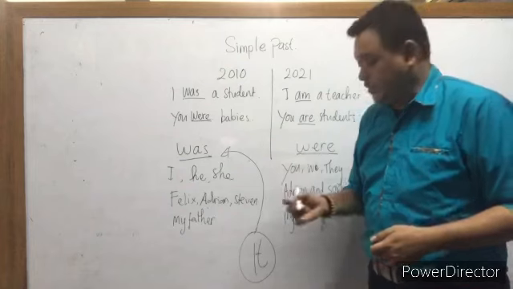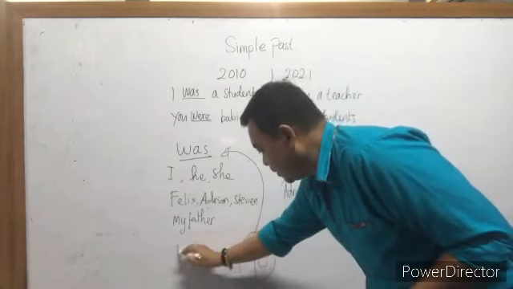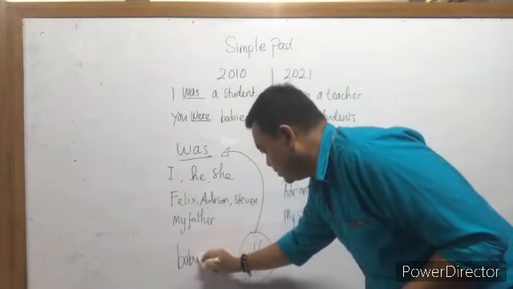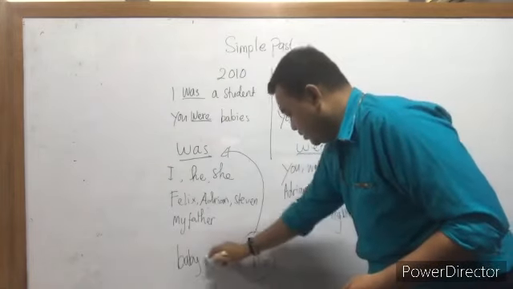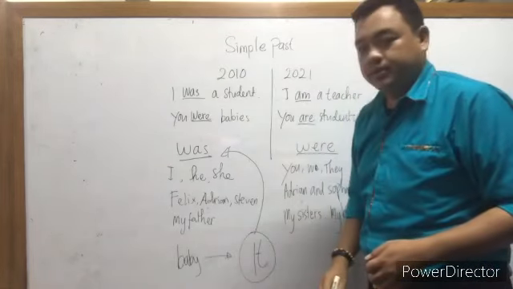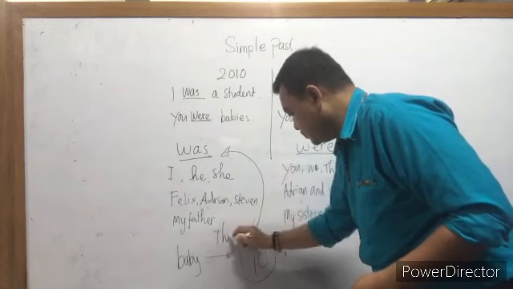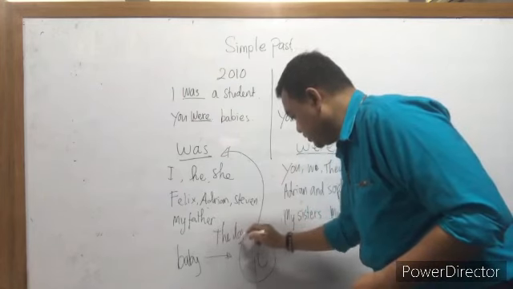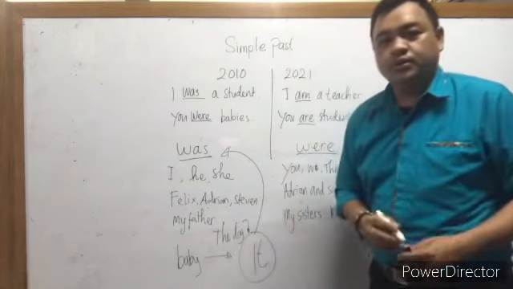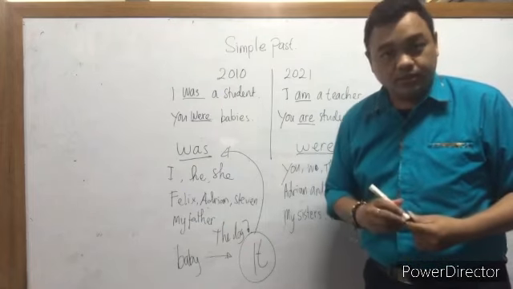For example, we can change the baby into it. Or for example, the dog can change into it. Okay, you got it?